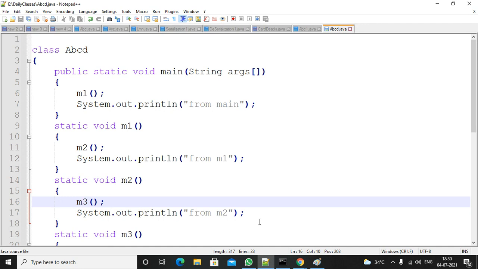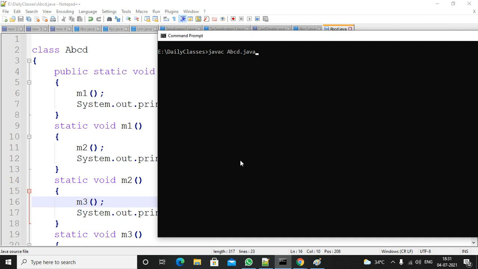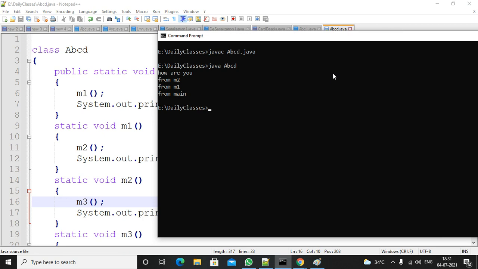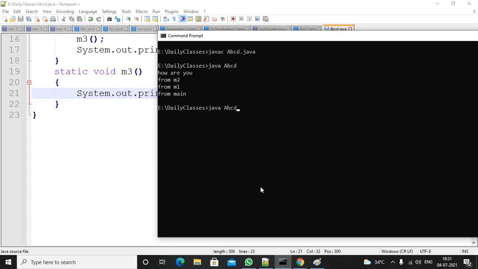So this is the process. Just compile and execute abcd.java, executing. So you are getting these statements. Whatever I have written here, you are getting these statements. Now you need to understand what is the stack trace concept. Suppose there is any error here, suppose there is any runtime error. If I am trying to compile and execute, observe what will happen.